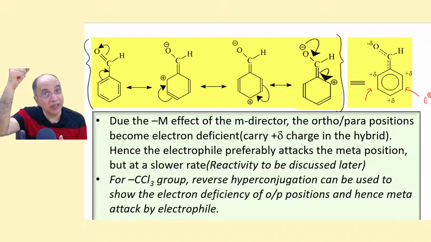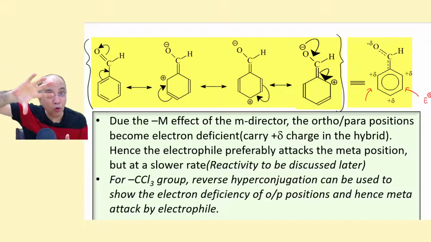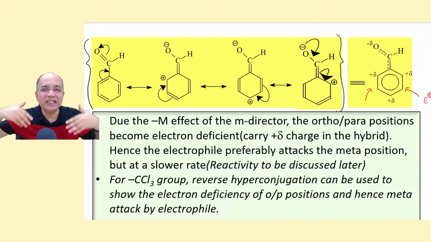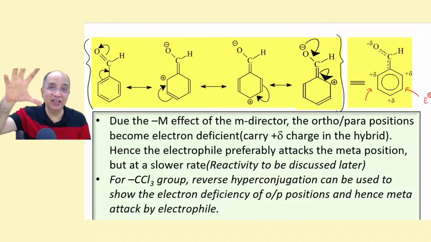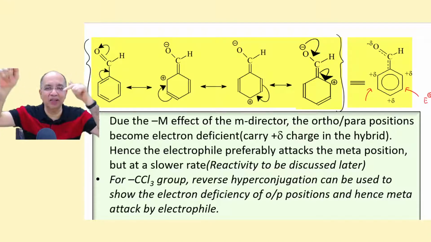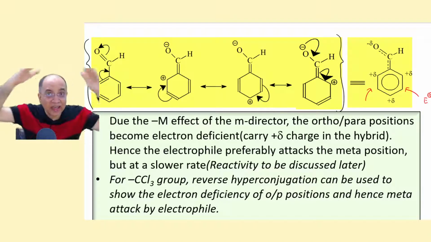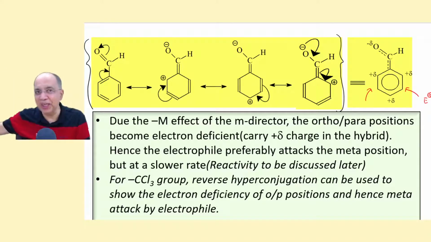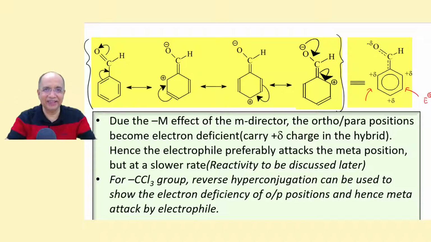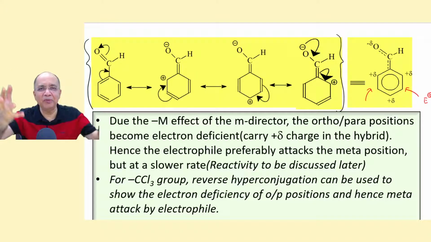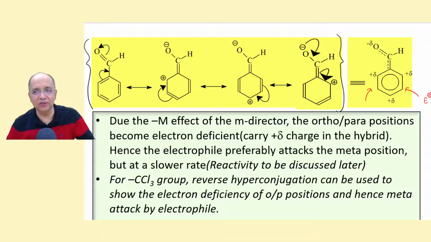But in the case of a plus M group, which are OP directors, the rate is faster because the ring is now becoming electron rich, minus delta. It doesn't matter whether ortho-para is relatively more. But the ring as a whole becomes electron rich. So E plus will have a greater mood to attack. Conversely, the benzene ring will have a greater mood to attack onto the electrophile.